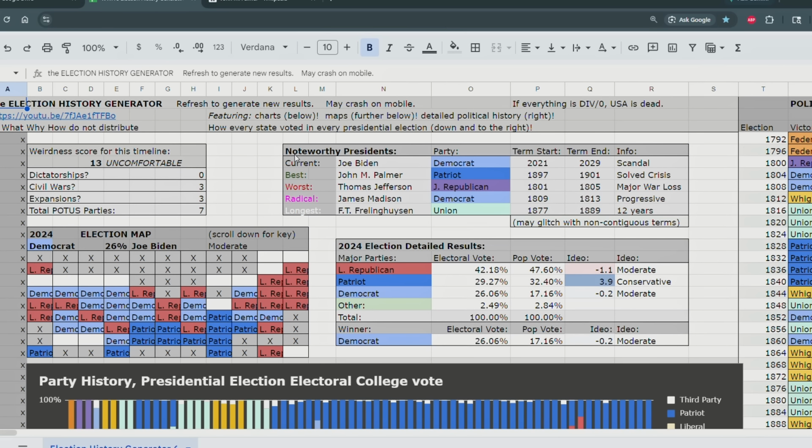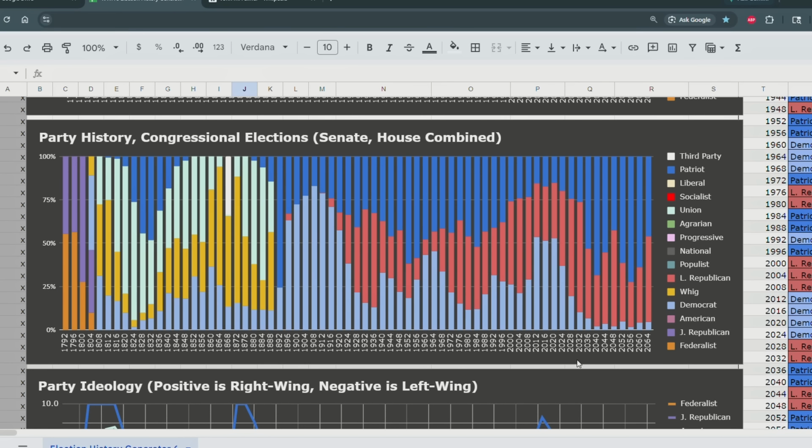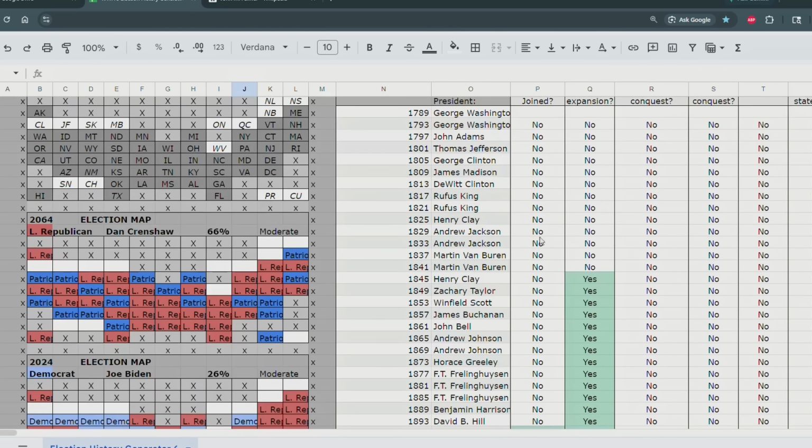Okay, in this timeline, hopefully it doesn't disappear again, there are 3 civil wars, 3 expansions, so that includes Puerto Rico, Texas, California, and 7 total parties that control the presidency. Okay, so in this timeline, there's the Democrats around, but by the mid-2000s, so of this century, it's just the Patriots versus the Republicans. Interestingly, we see that they didn't coalesce around the center over here, but the Patriots were a more conservative party.